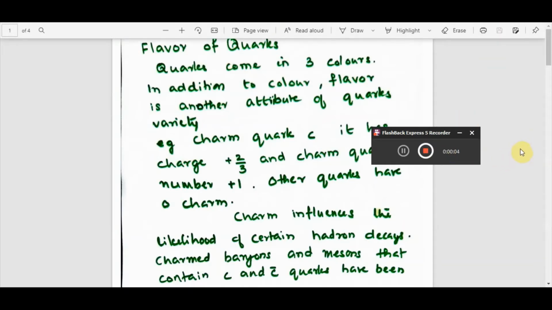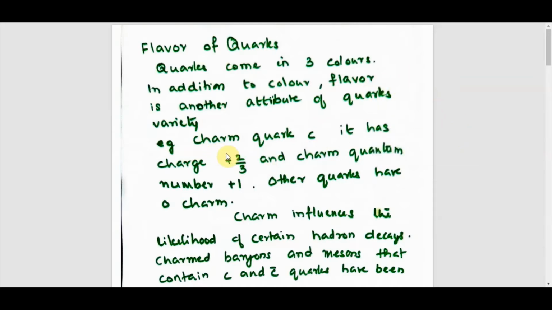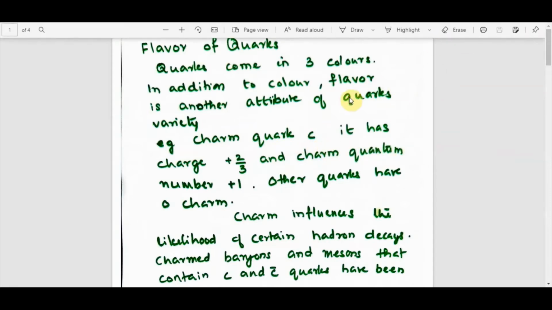Flavor of quarks. In the last class, we had discussed that quarks come in three colors: red, blue, and green, and their anti-quarks have anti-red, anti-blue, and anti-green. So, in addition to color, there is another attribute for the quarks, that is the flavor. Example, the charm quark.